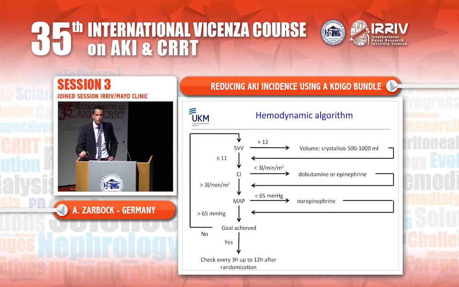So first of all, we looked for the volume status, and for this we used the stroke volume variation. If this was too high, above 12, we gave volume. In the next step, we looked for the cardiac output. If this was too low, we gave inotropes, and in the last step, we looked for the mean arterial pressure. If this was below 65 millimeter of mercury, we gave vasopressors. So if we achieved the goal, we checked this algorithm every 3 hours up to 12 hours. If not, we started from scratch.